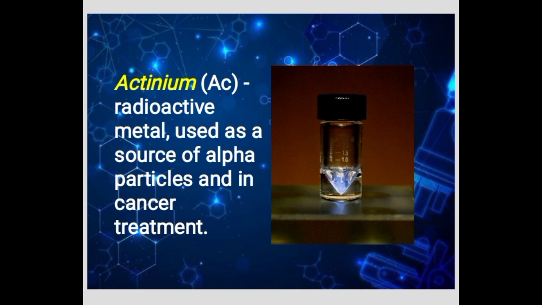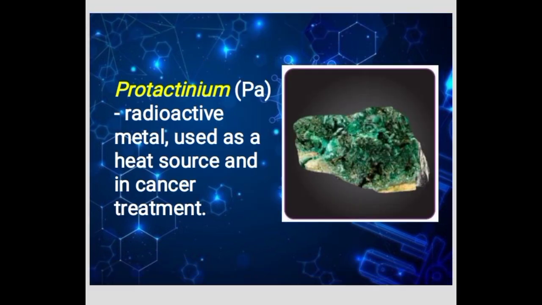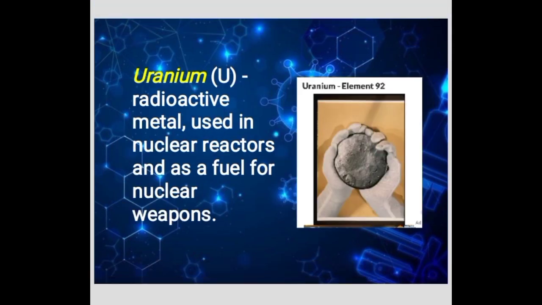Actinium, radioactive metal used as a source of alpha particles and in cancer treatment. Thorium, radioactive metals used in nuclear reactors and as a heat source. Promethium, rare earth metal used as a portable power source for pacemaker and other devices. Uranium, radioactive metal used in nuclear reactors and as a fuel for nuclear weapon.